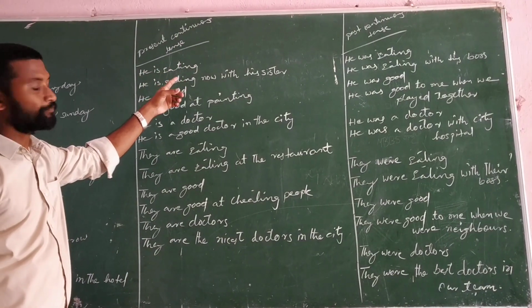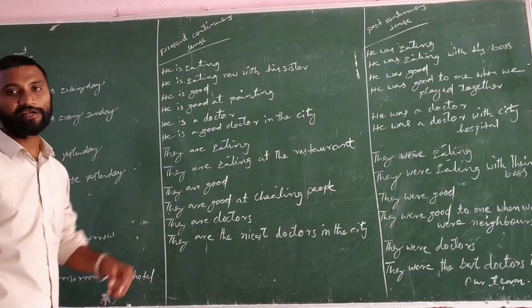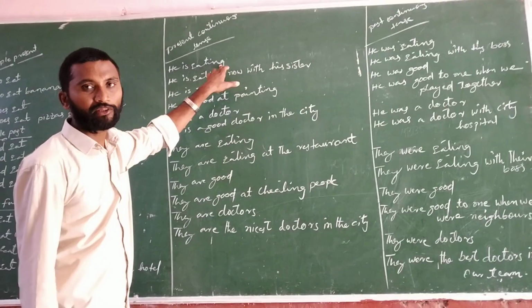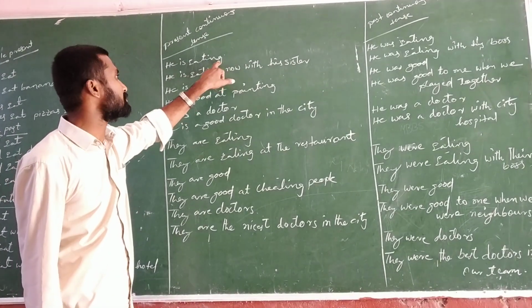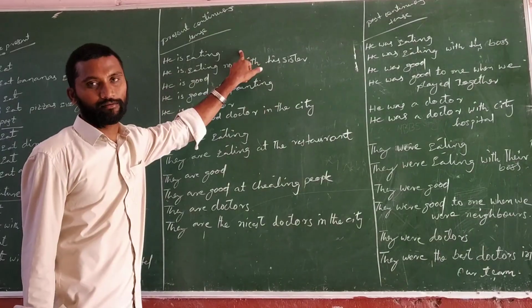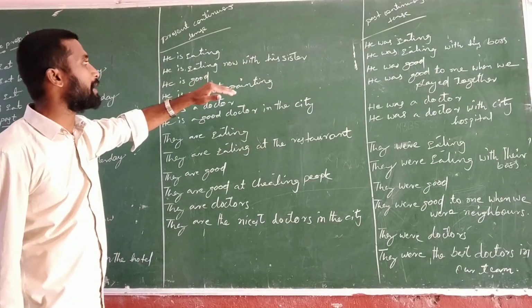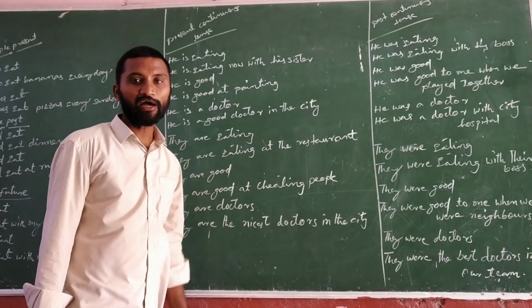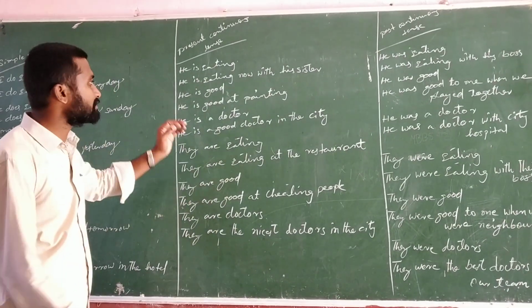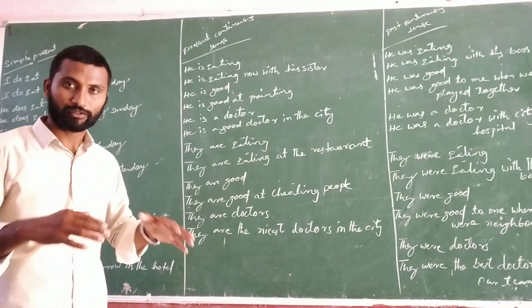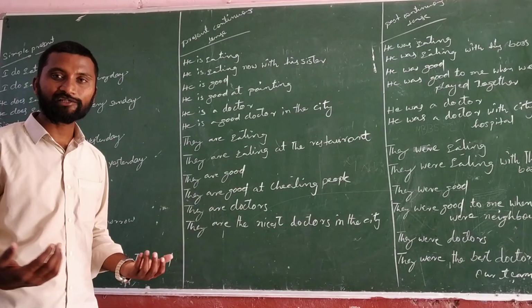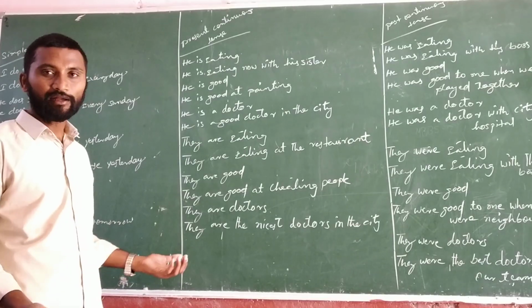Continuous tense. So, he is eating. If you see this structure, he is eating, it is nothing but the present continuous tense. Here the object is not there. But we can expand the sentences now. See, he is eating now with his sister. Otherwise, he is eating fruits now with his sister. He is eating lunch now with his sister.